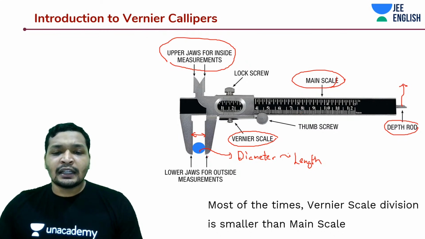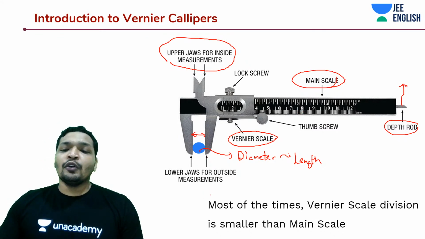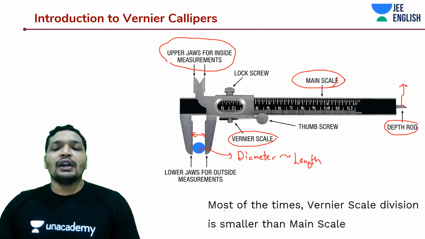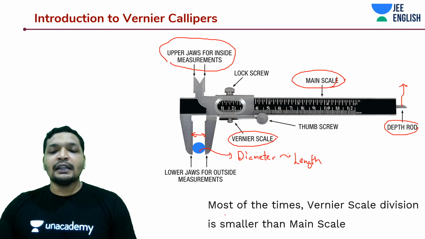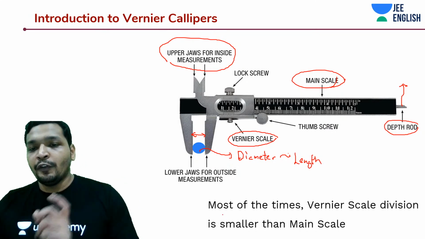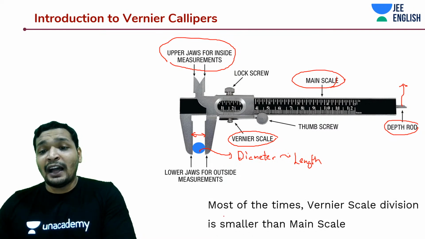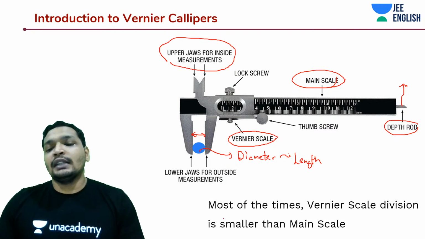It's a very interesting tech, and most of the time it is designed such that the Vernier scale divisions are of lesser value, that means more accurate than your main scale.